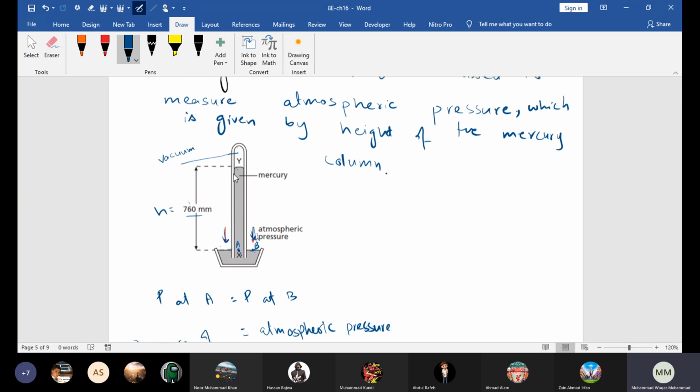Beta, look, I've already pointed it out here. One type of question asked about the barometer is, what is above the mercury in the tube? Air? No, beta, there is no air. If there is air, then the pressure at X would be the pressure due to the air plus the pressure due to the liquid column XY. There is nothing. Remember how it is made.